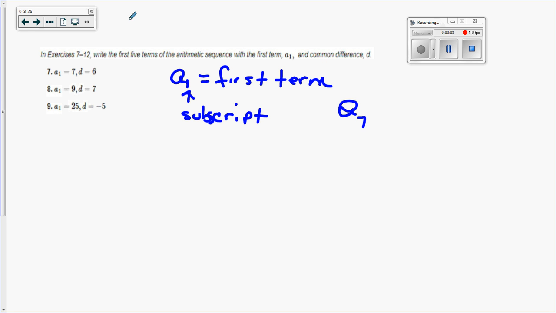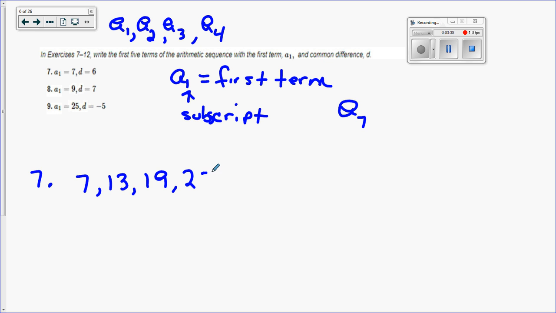So the sequence goes like this, if I'm going by A's, and for some reason they use A's. The first number is A sub 1, second one's A sub 2, third one's A sub 3, A sub 4. So first, second, third, fourth. That's how the sequences always go. So this A with the little 1 after it means it's first. So if I'm doing question number 7, the first one is 7, and then D is 6, so I would add 6, add 6, add 6, add 6. So 1, 2, 3, 4, 5.